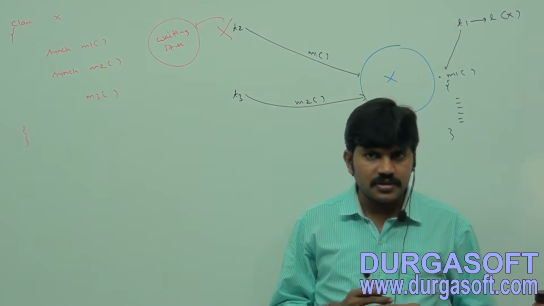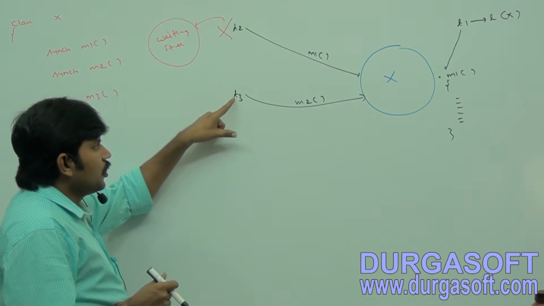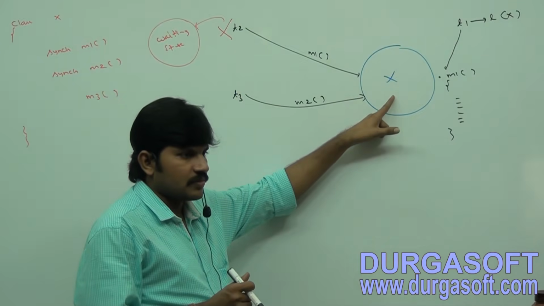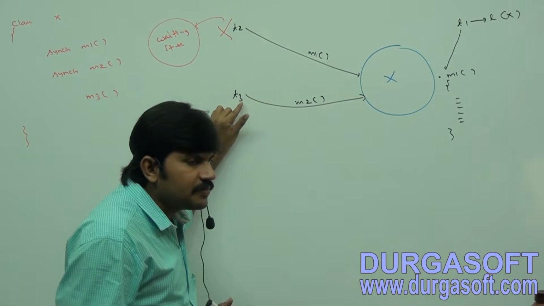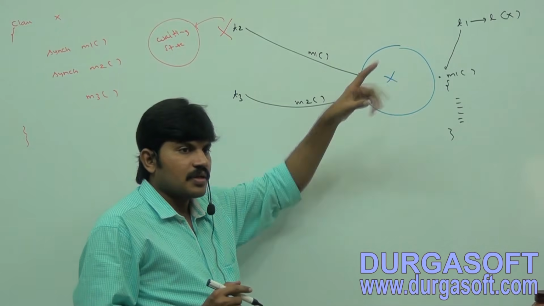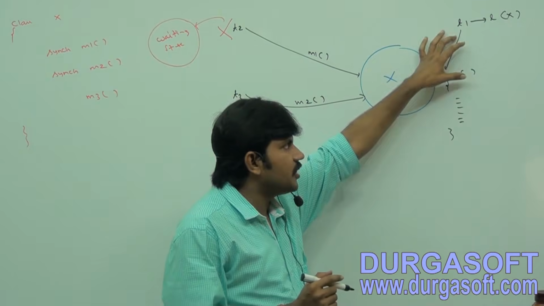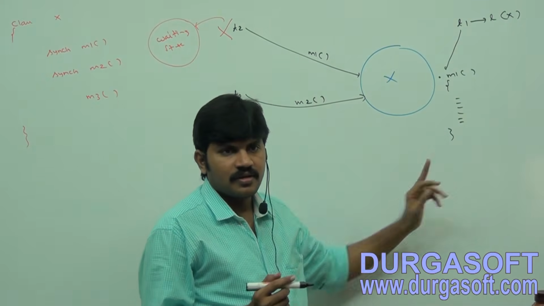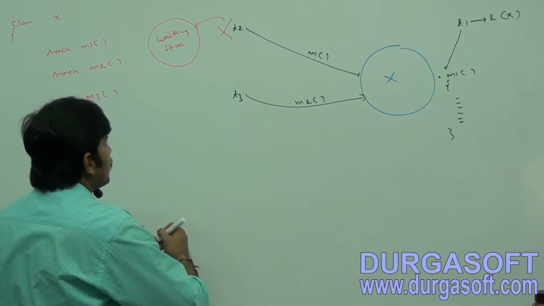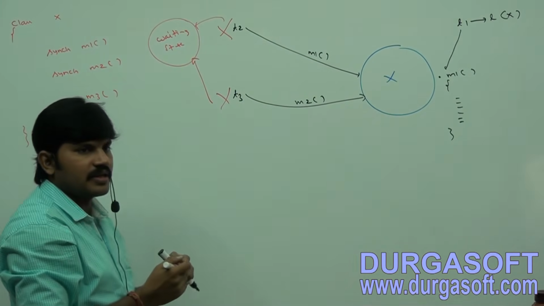Make sure you are aware: if you want to call the synchronized method M2 on this X, T3 compulsorily requires the lock of this object. But the lock of this object is already occupied by T1. That's why T3 also has to enter into the waiting state.